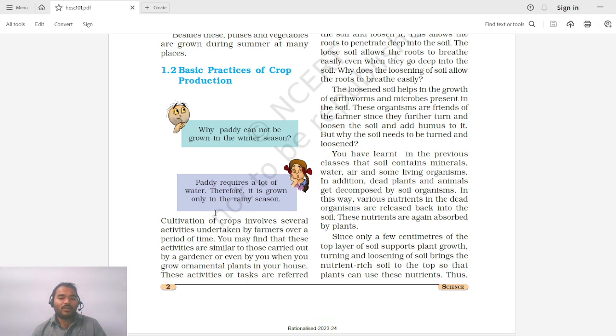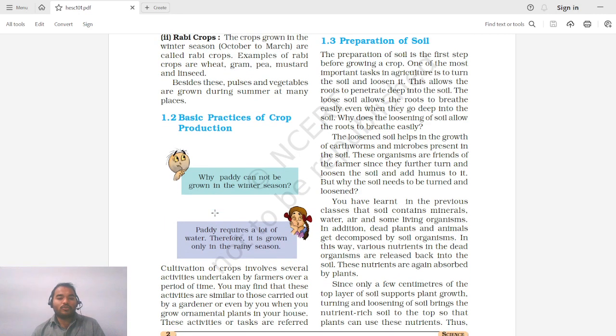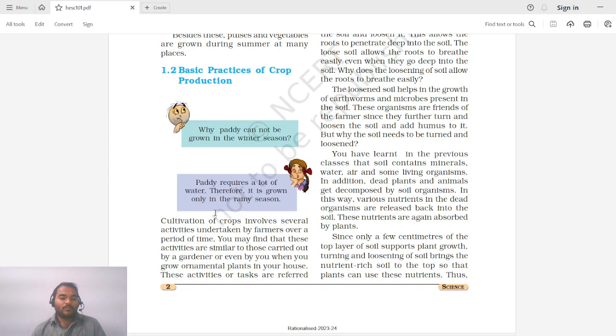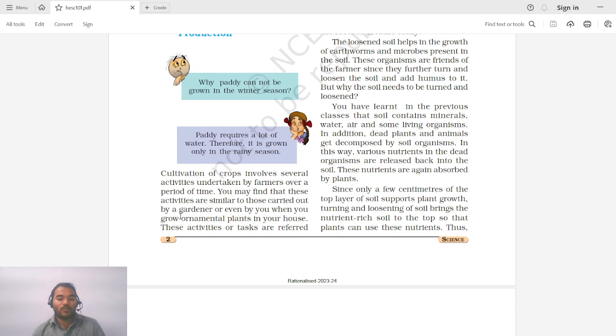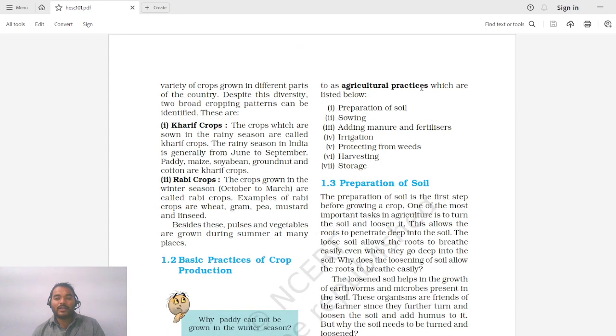You may have known that there are different activities for producing any crop. So we will be looking into what are the different activities involved in producing any crop. Cultivation of crop involves several activities undertaken by farmers over a period of time. You may find that these activities are similar to those carried out by a gardener or even by you when you grow ornamental plants in your house. These activities or tasks are referred to as agricultural practices, which are enlisted below.